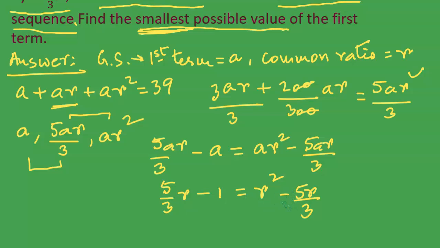Now this is a quadratic equation involving R. Therefore, we should be able to find the numerical value of R. Then we will move on to find the value of A, because that is the question. We cannot stop after finding the value of R.